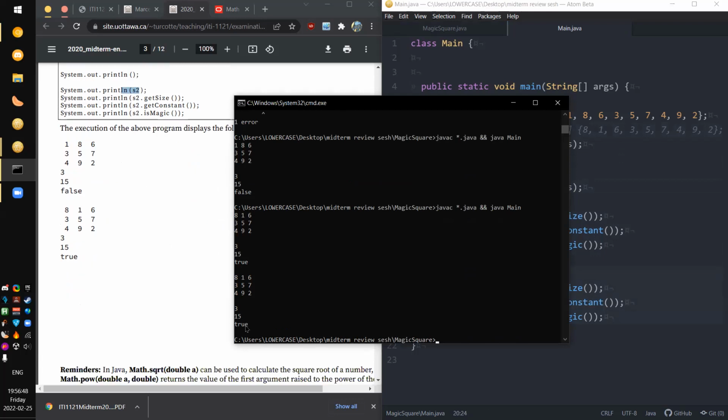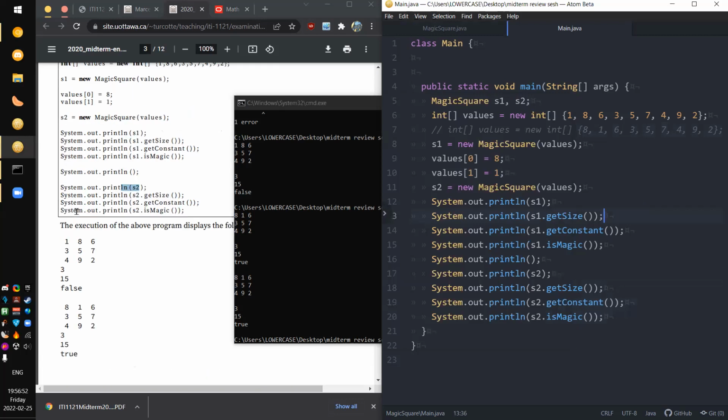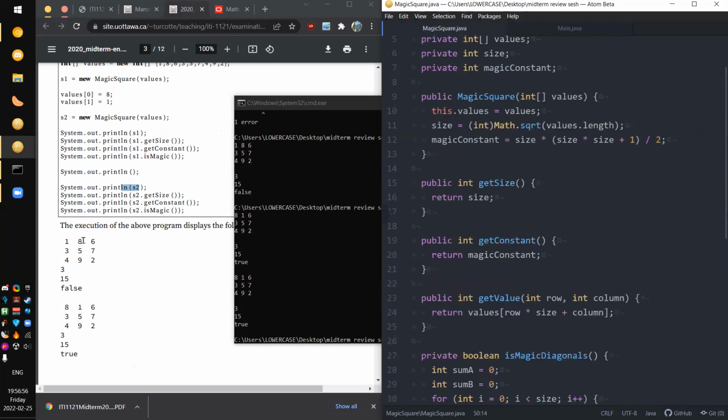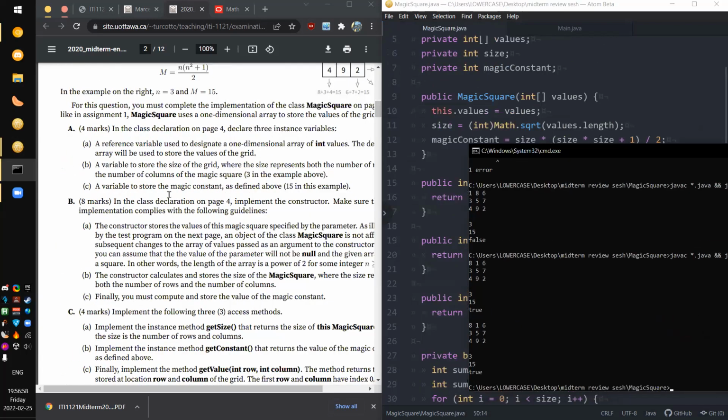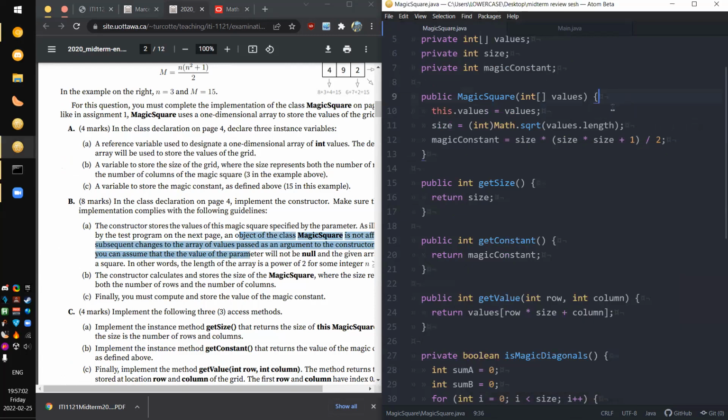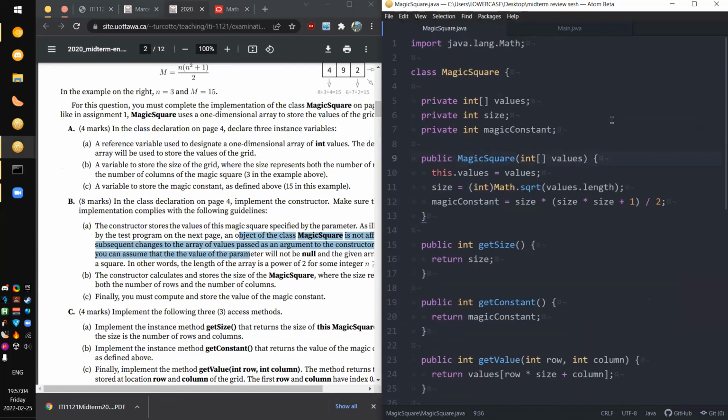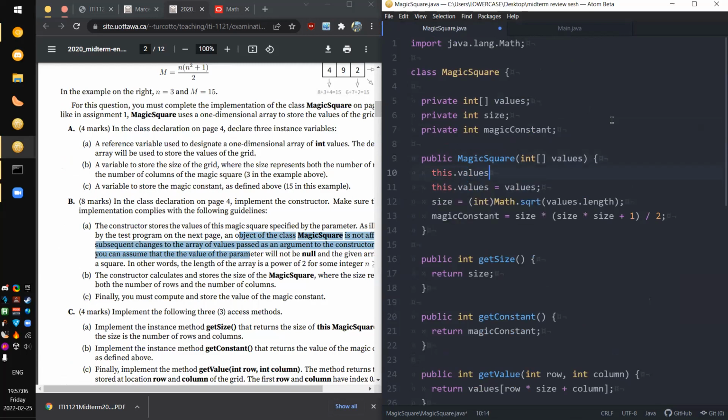Why are you true? Why are you? Oh, okay. You need to deep copy the array in the constructor. I was wrong. This is what it meant when it had this giant paragraph. It wanted to deep copy the constructor. Let's deep copy the constructor. This dot values is equal to new int values.